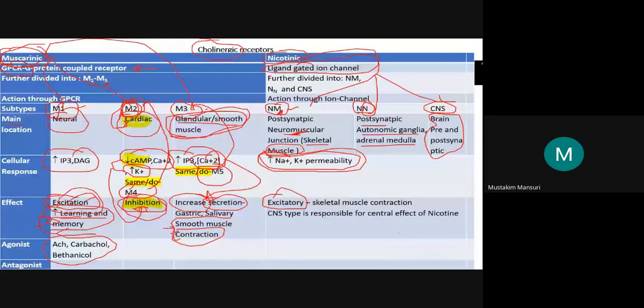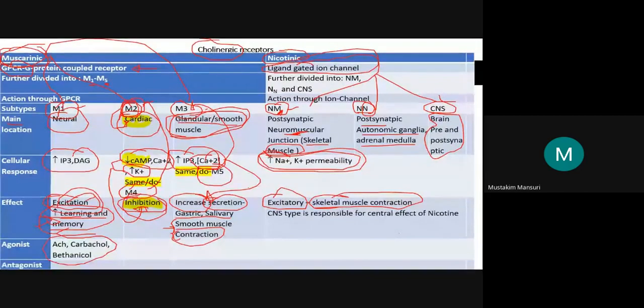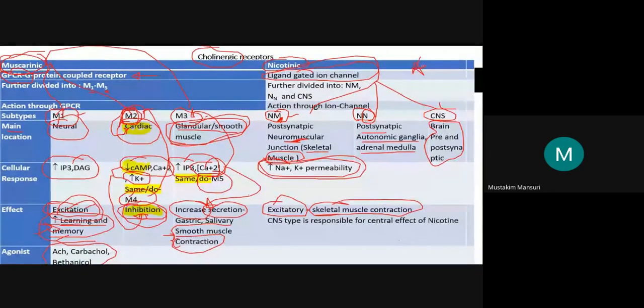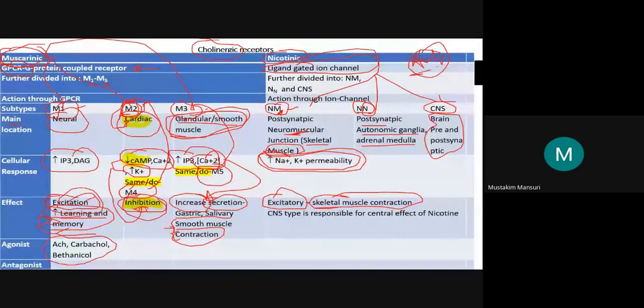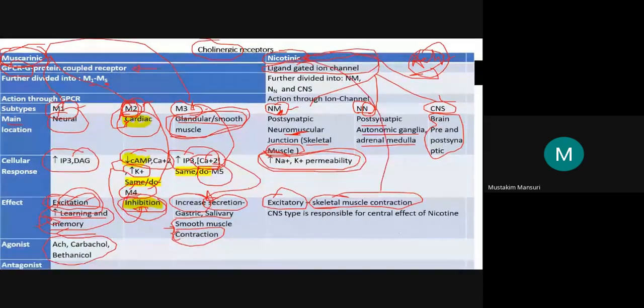Now the excitatory effect is skeletal muscle contraction. If you remember the first year anatomy part, the physiology of muscle contraction, the released acetylcholine was binding on the muscles. At that time we were writing only muscles, so that was the nicotinic receptors on the skeletal muscle, leading to contraction of the skeletal muscles.